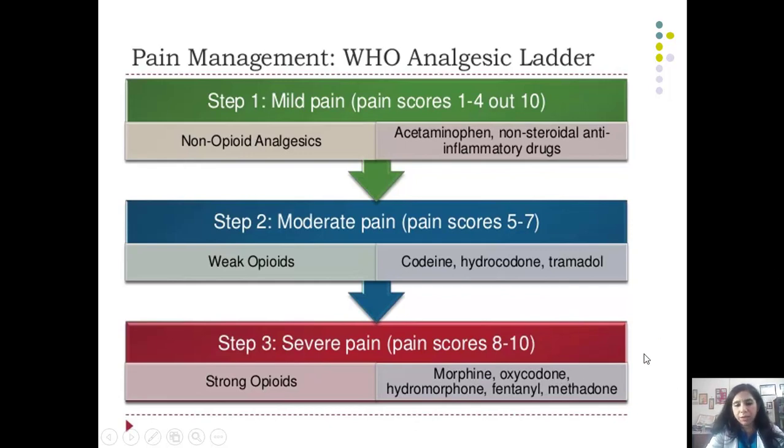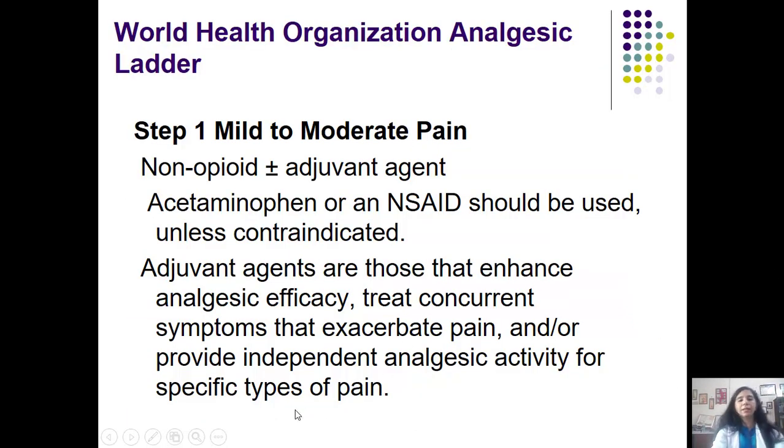They are strong mu agonists. And this is the WHO analgesic ladder in a little more detail. Step 1 is mild to moderate pain. So you can go for a non-opioid drug with an adjuvant agent.